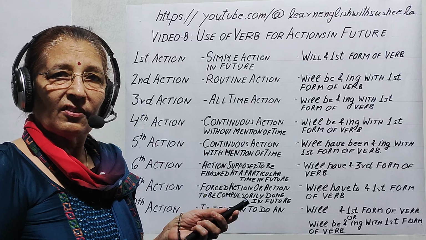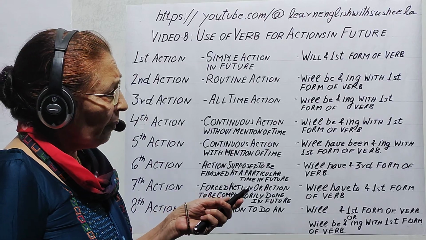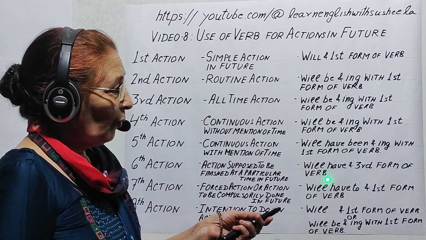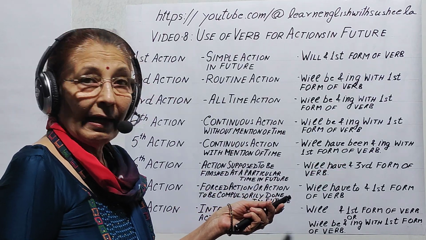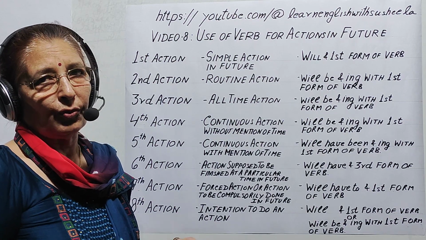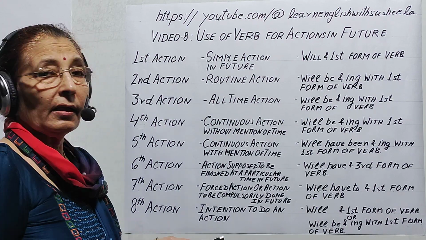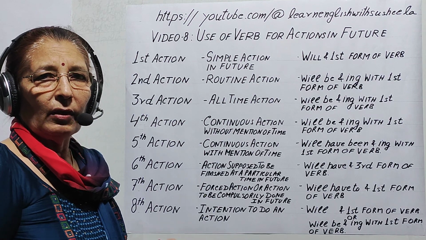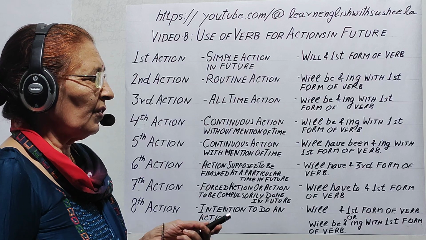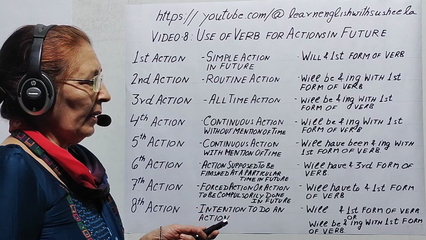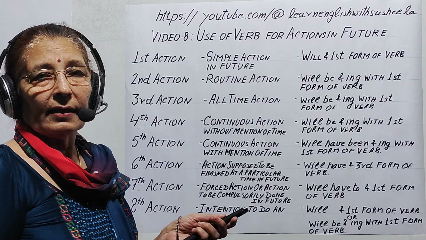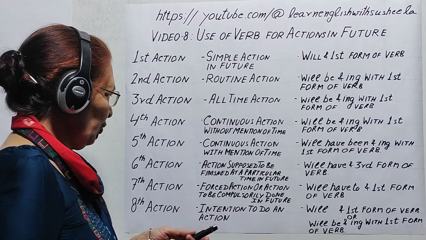So remember one thing, that for action in future we use will have, we never use will has. Has is never used. Whenever we are talking about action in future with will, we never use has. We only use have, will have. So that shows that the action will be completed at a particular time in future.